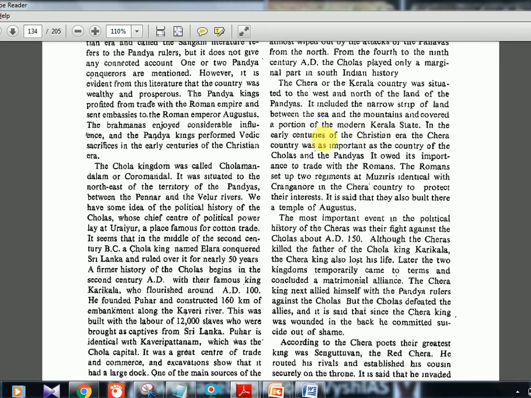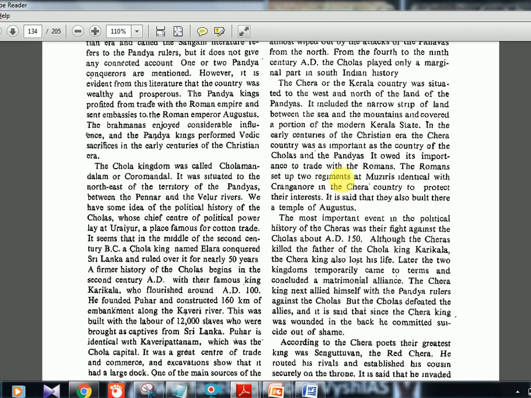In the early centuries of the Christian era, the Chera country was as important as the country of the Cholas and the Pandyas. Okay, it owed its importance to the trade with Romans. So if you see, all these three kingdoms had great trade relations with the Roman Empire. Okay, now this is again important. The Romans set up 2 regiments at Muziris, identical with Kodungallur in the Chera country, to protect their interest. Okay, these port cities are also important. Urayur was there, Madurai was there in Pandya.